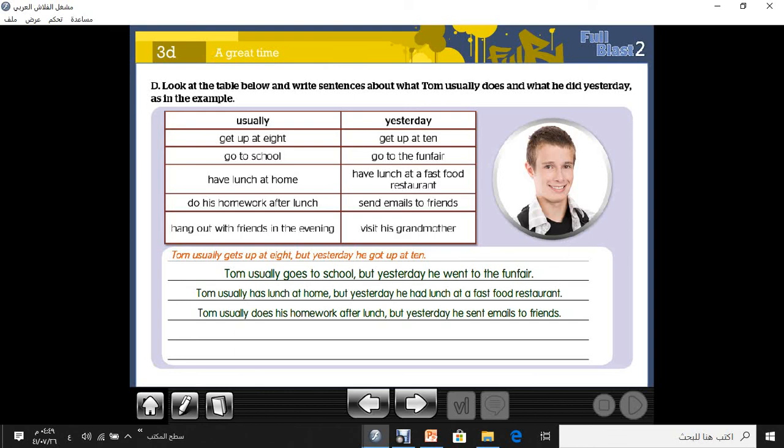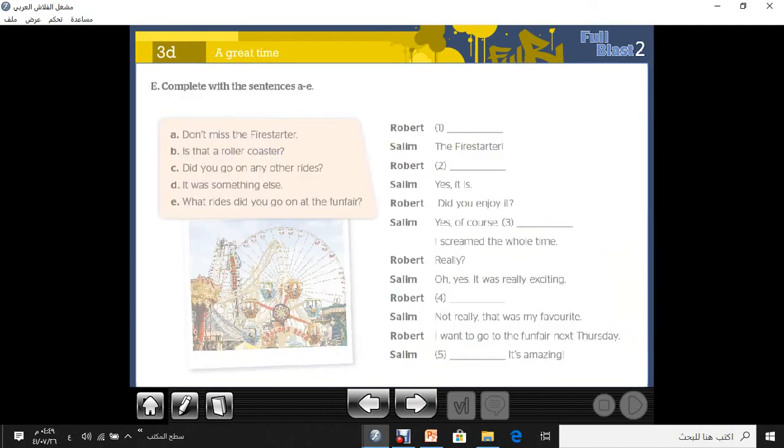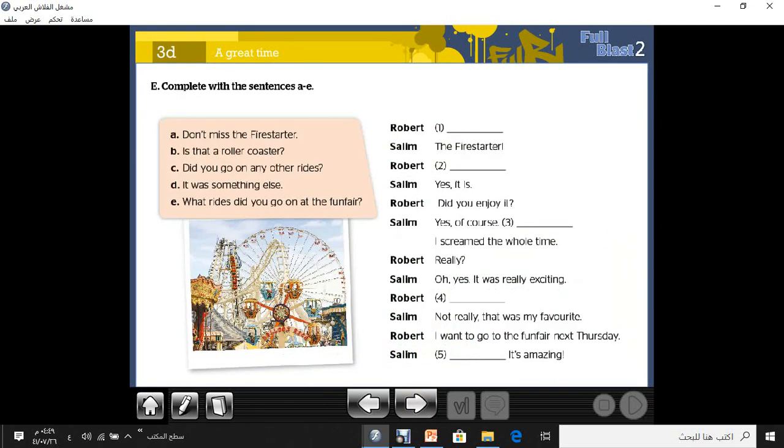Okay, guys, the last sentence, hang out with friends in the evening, visit his grandmother. Okay, Tom usually hangs, present simple. Tom usually hangs out with friends in the evening, but yesterday he visited his grandmother. So you will have to write these sentences in the present simple and the past simple, please, guys. And you will have homework. This exercise number E on page 104 is homework for you.